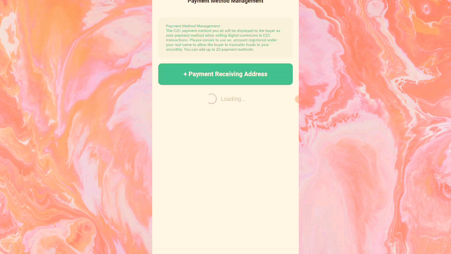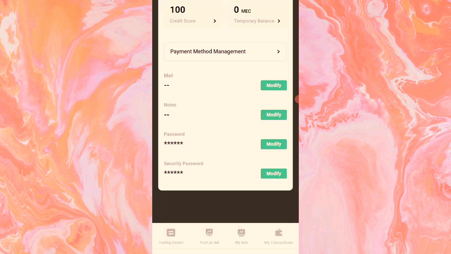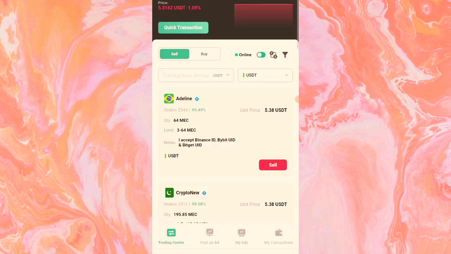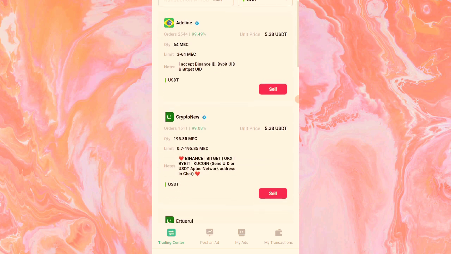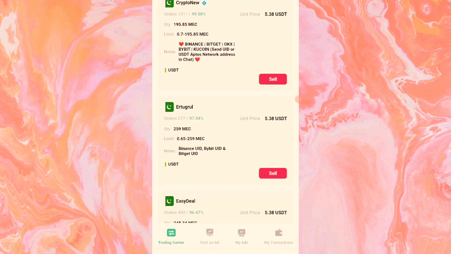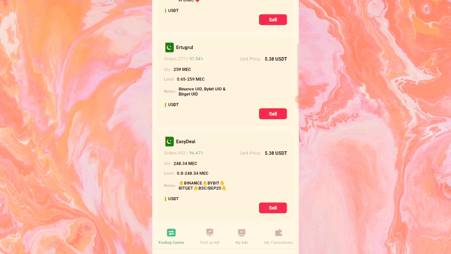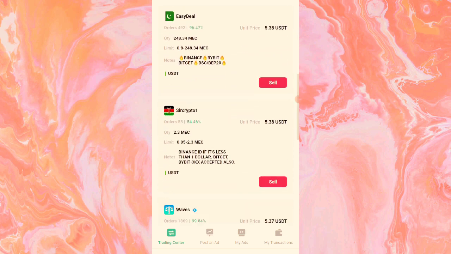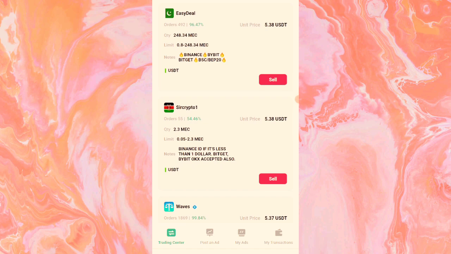So after you must have set up all of this, then you can come to the home page where we are seeing people that are buying. You see under this sell, I can sell to this person, I can sell to this person. The minimum this person is buying is 0.65, meaning that you can start selling from 0.65. This one is 0.8. This one is even cheap. It's 0.05, meaning that starting from 0.05, you can be able to sell to this person.